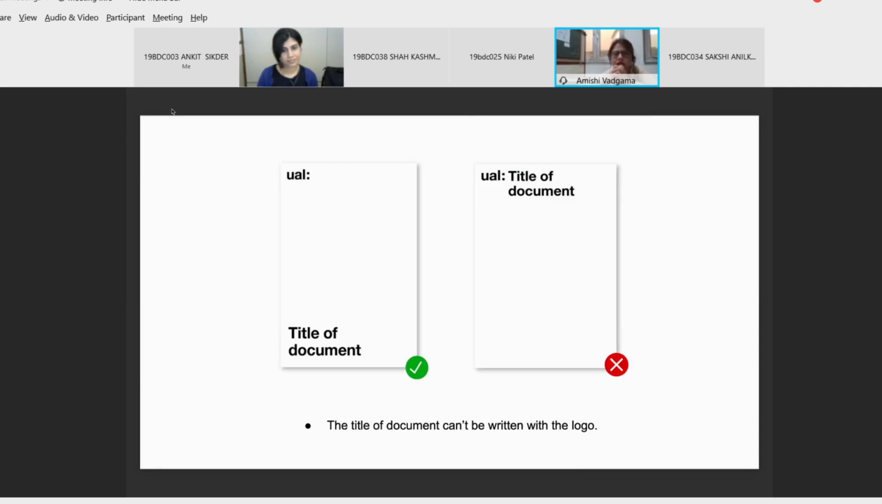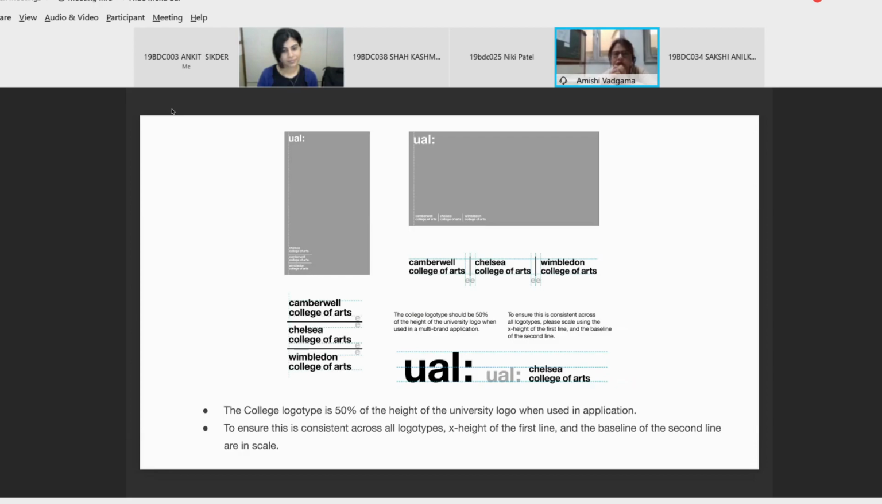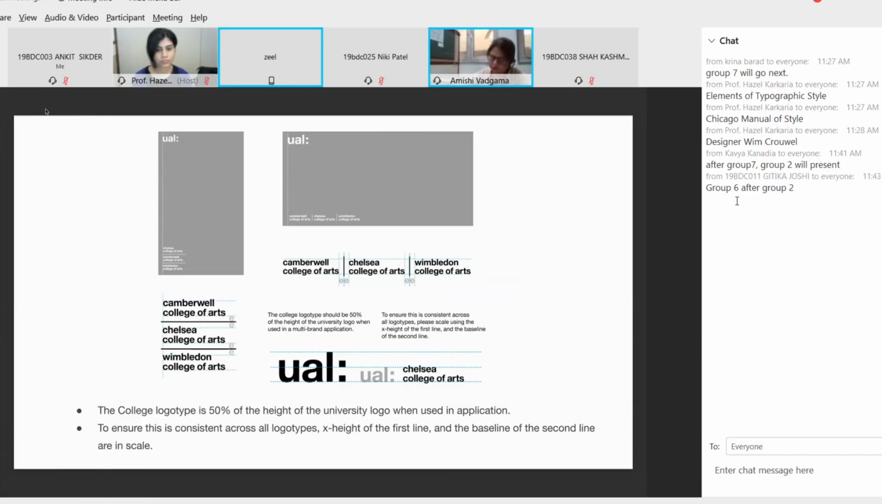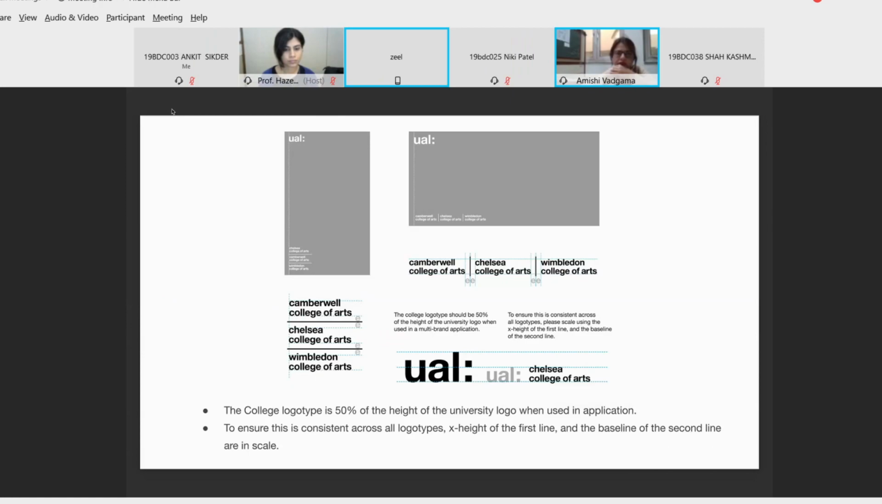Yeah, over to Zeel. In terms, these are the letterhead of UAL. So in terms of that, the logo type is 50% of the height of university logo. Also, there are 6 universities. If they mention the other subsets of the university, there have to be equal spacing between the X height of the first line and the baseline. Next.